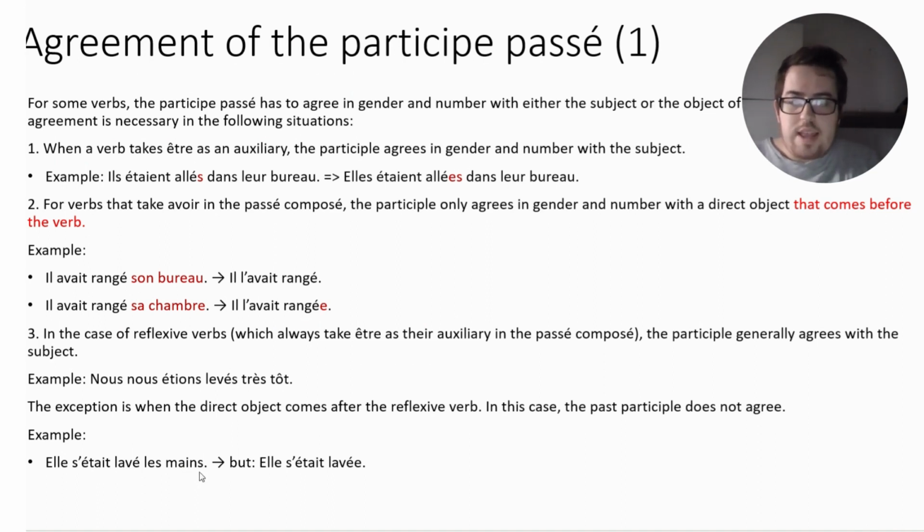If you would not have les mains, then you would have elle se lavait, and you would have an e here, right? But because we have a specific direct object after that, we know that that is not the case. So we see it over here that if we are having elle s'était lavée, then we'd have the e at the end.